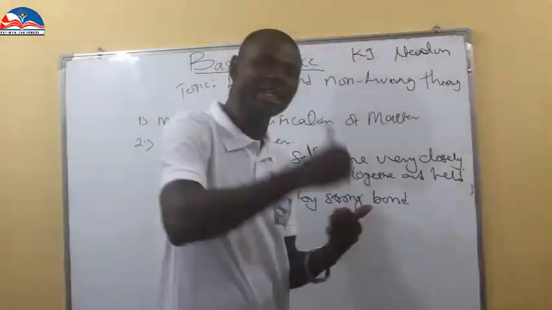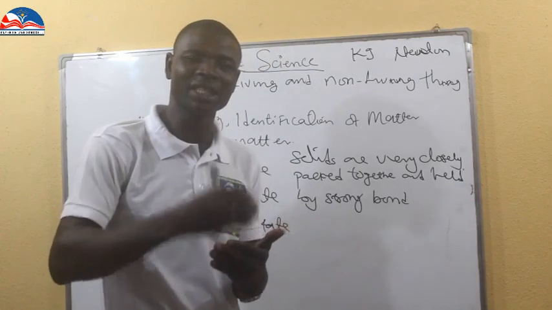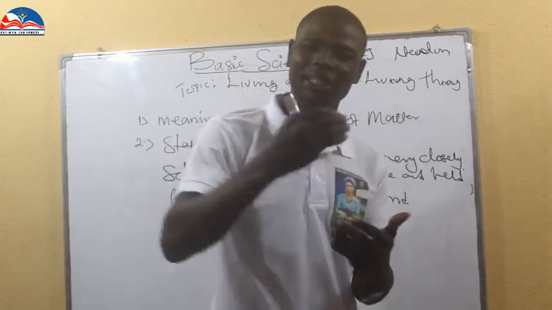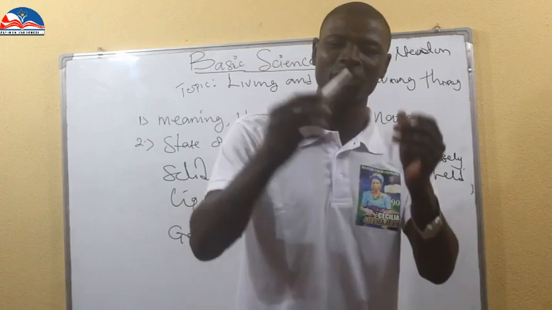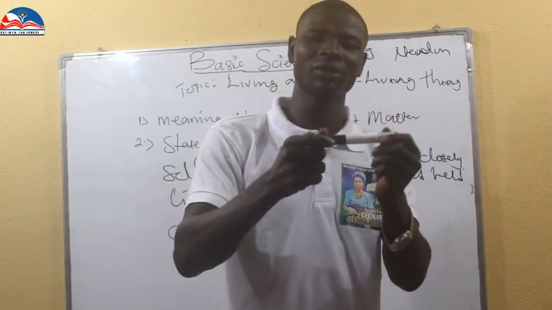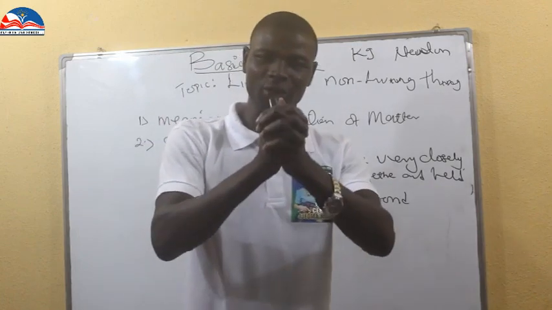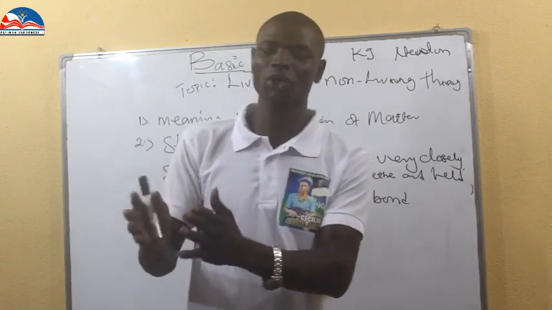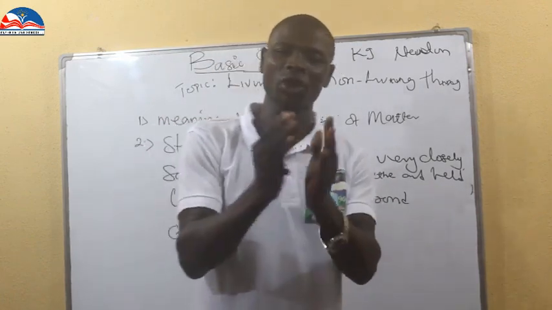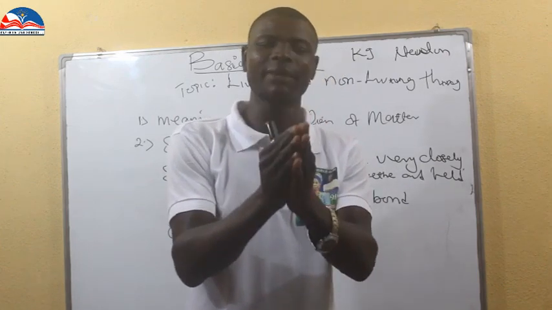The lattice, the molecules holding the particles of stone or any solid substance together, is very, very strong. That is why you see stone in a solid form. That is why you see all those things in a solid form, because of that force that attracts them together.